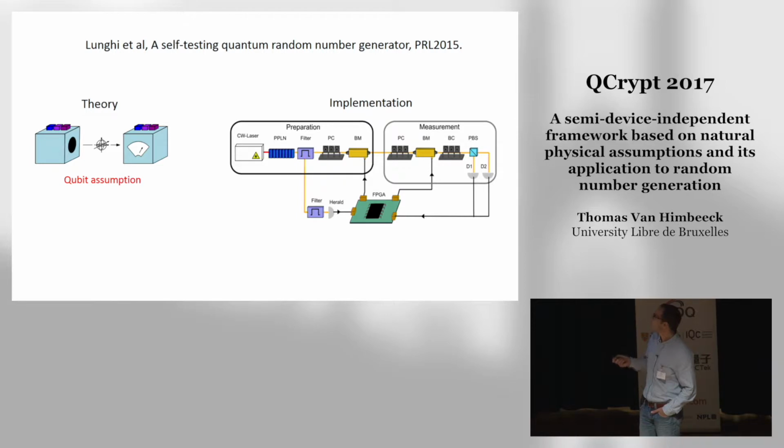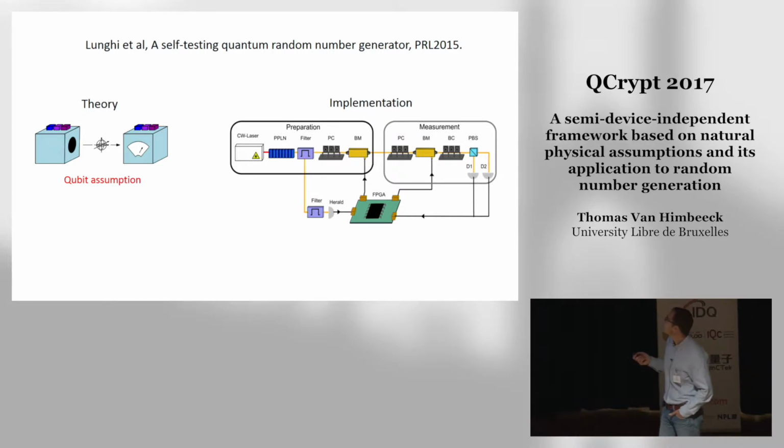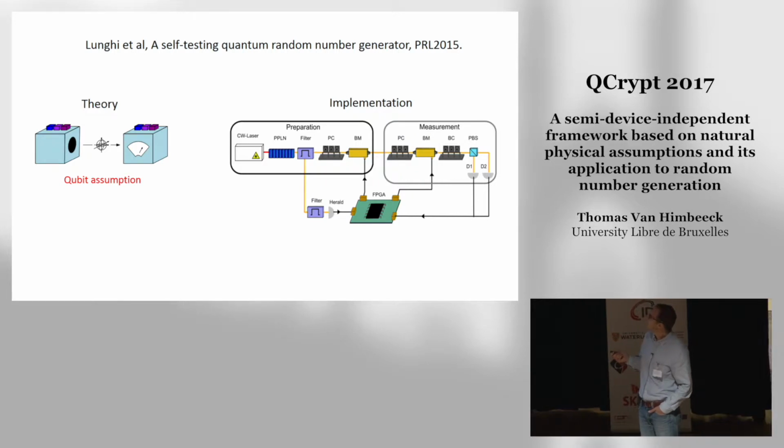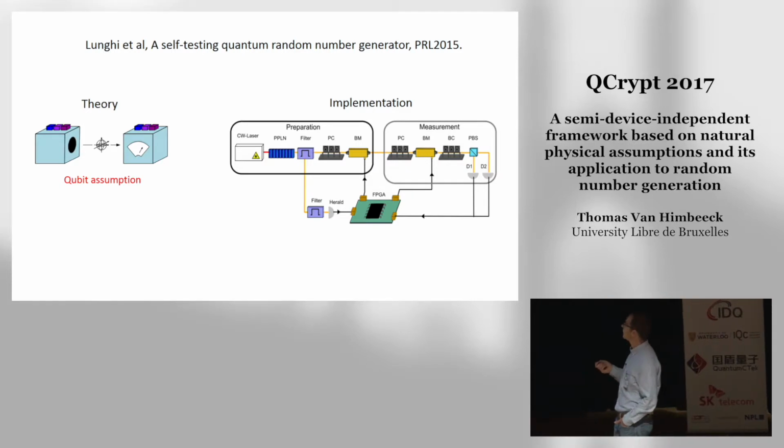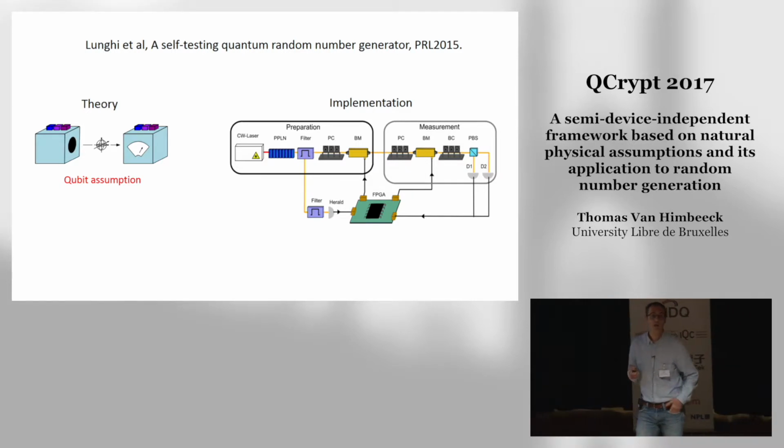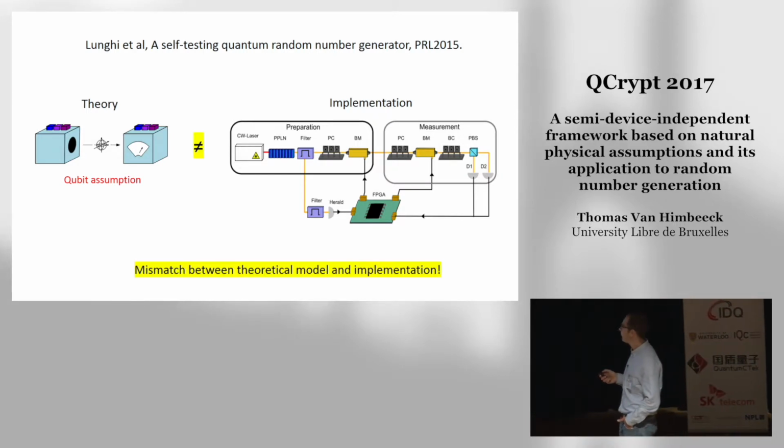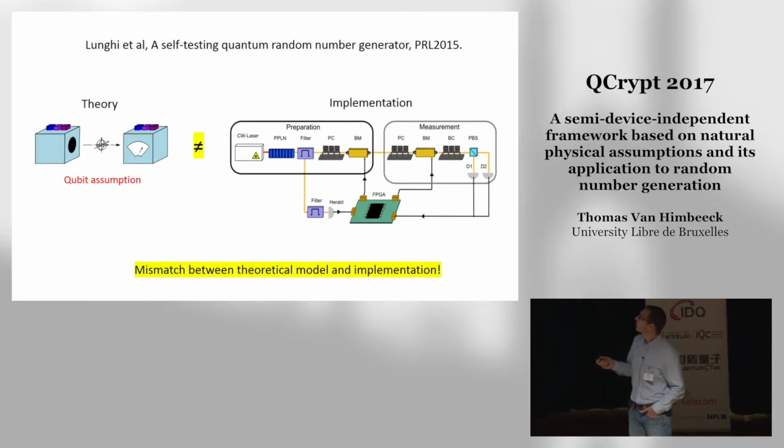And actually, if you go through the details of the scheme, which I will not go into, you can convince yourself that the qubit assumption is not satisfied in this implementation and will actually never be satisfied unless you have perfect ideal components. So this is an example where we have a mismatch between the theoretical model and the implementation.